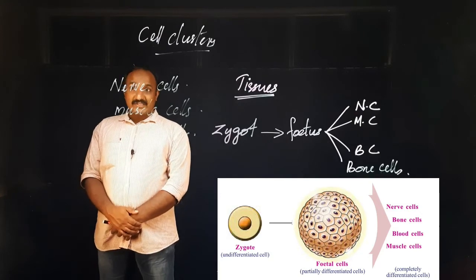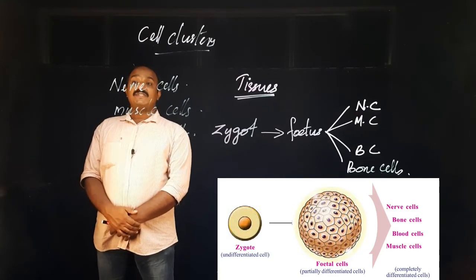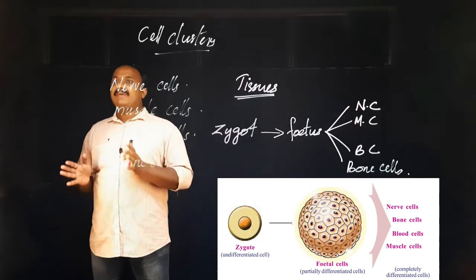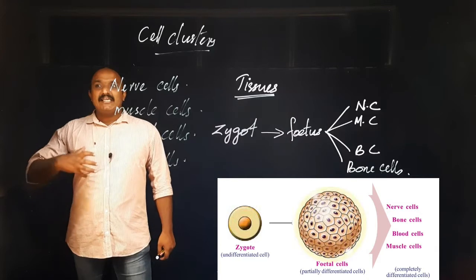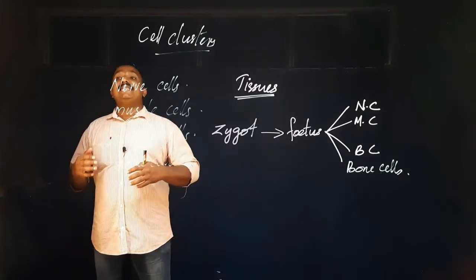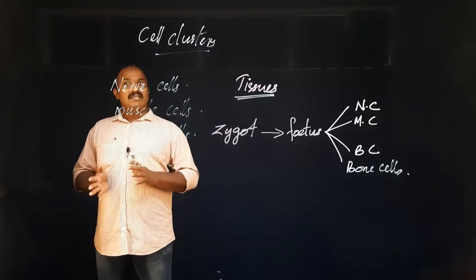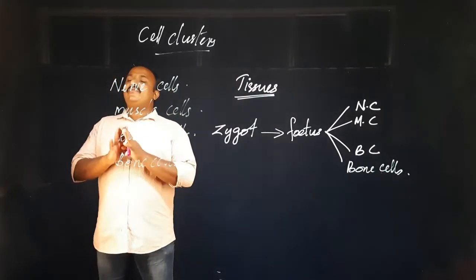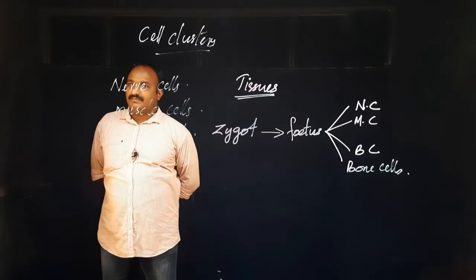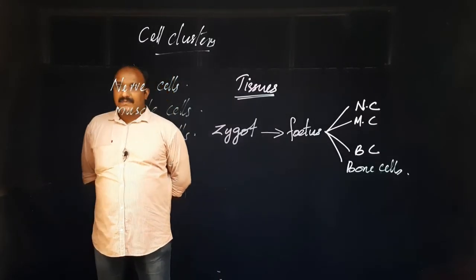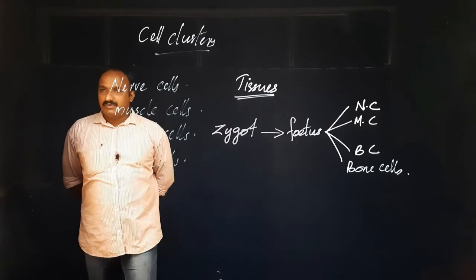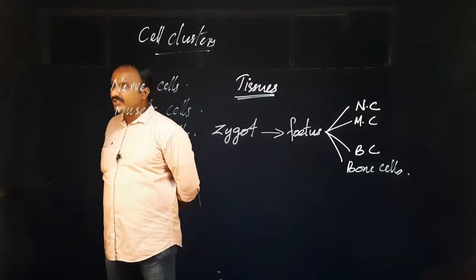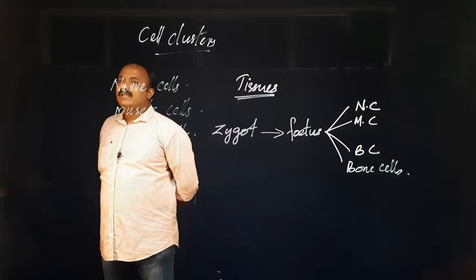So if they ask you how different types of cells are formed in the body, you can say our body is formed from a single cell called zygote. That zygote undergoes repeated cell division. As a result, it will be converted into a form called fetus. That fetus contains different types of cells. So that's all about today's class. The remaining part related to different types of tissues we will discuss in the next class.